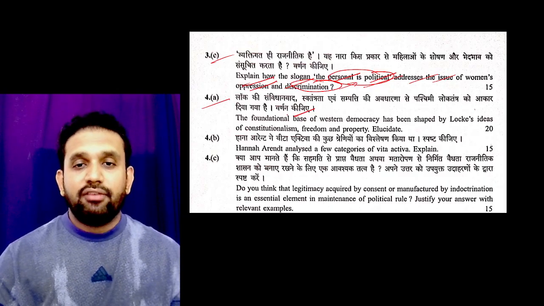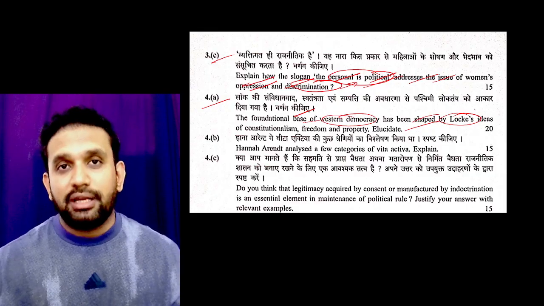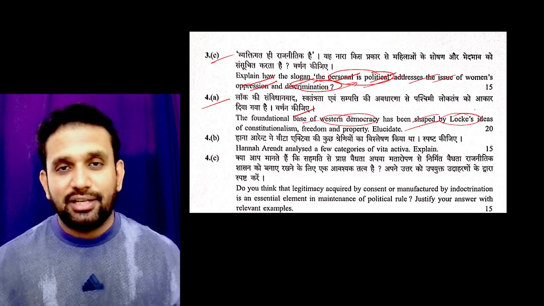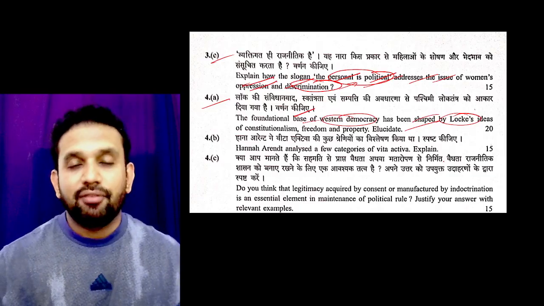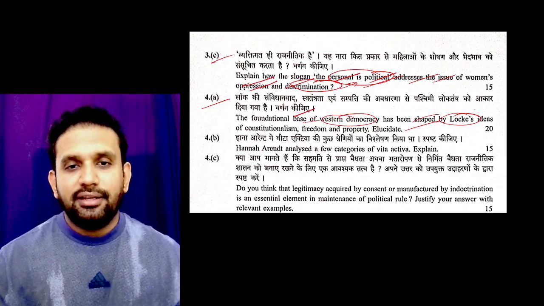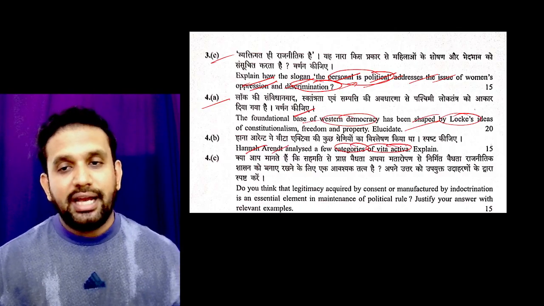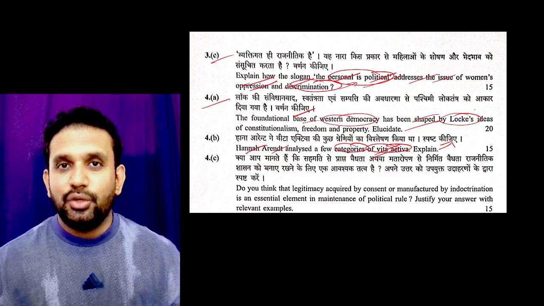Then the fourth A: the foundation of Western democracy has been shaped by Locke. This particular question I have already discussed on this channel only. Please go to the Locke video. You will find the answer for it. Very beautifully I have given it. Then Hannah Arendt analyzed a few categories of vita activa. It's not at all a difficult one. It is there in our books, so directly you can have it.